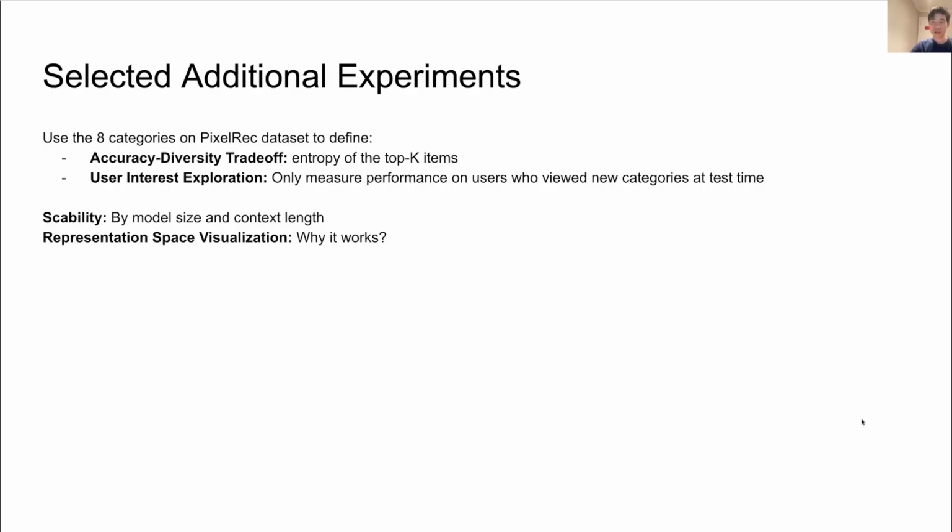In addition to the standard recall and NDCG, we show that our approach can improve other metrics, such as higher recommendation diversity or helping users to discover new interests. We also show how it scales with model size and context length. For the sake of time, I will just highlight one experiment here, which is representation space visualization to show why our approach works.